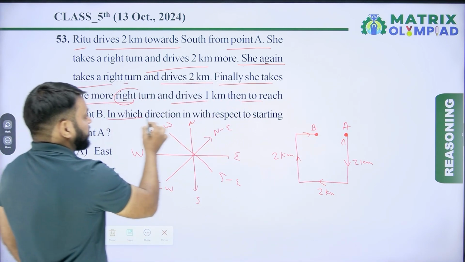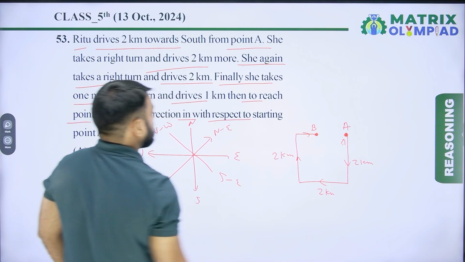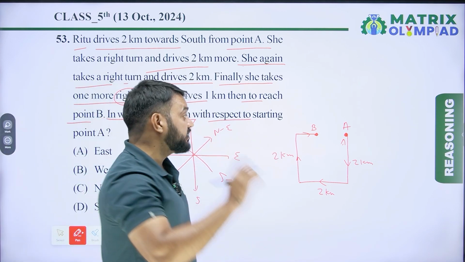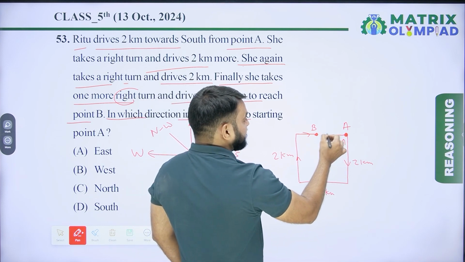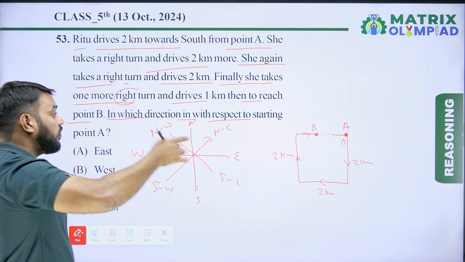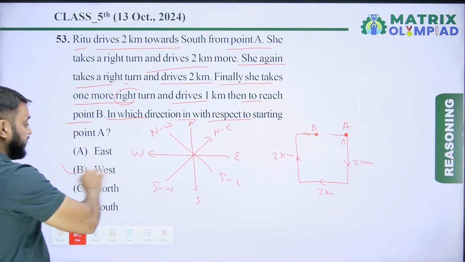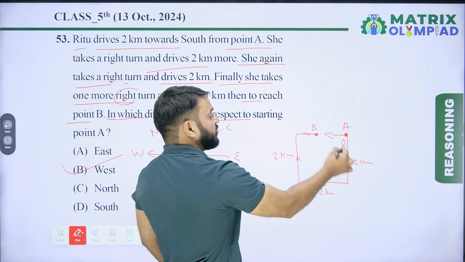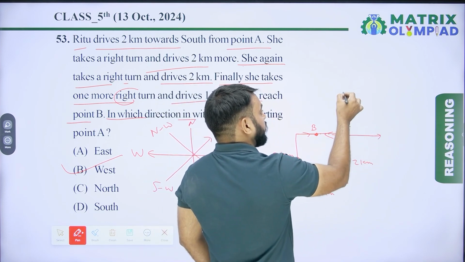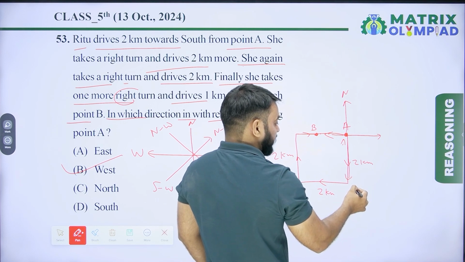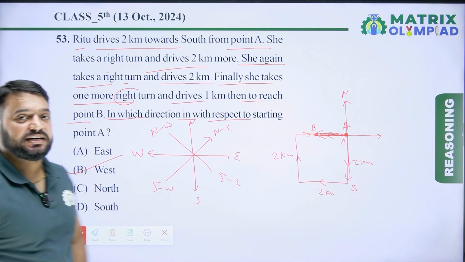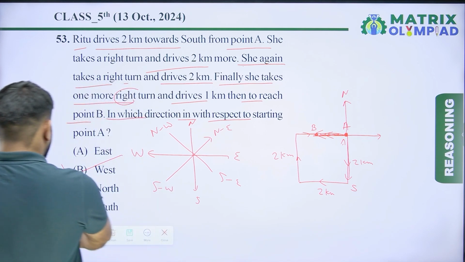Now find the direction of B with respect to starting point A. So B is in the west of A. So here option B is the correct answer of this question, because this is the west of A, this is the east of A, this is the north of A, and this is the south of A. Let's move on to the next question.